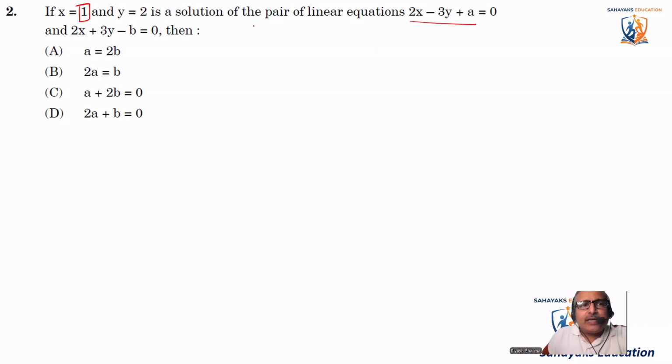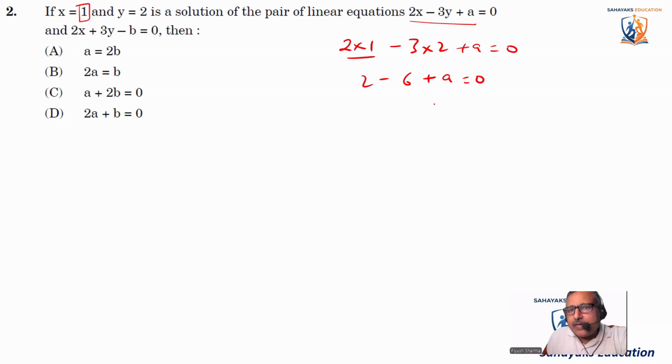So x should be 1 and y should be 2. So let's take the first equation. It says 2 multiplied by 1, x value is 1, minus 3 multiplied by 2, because y value is 2, plus a is equal to 0. So it becomes 2 minus 6 plus a is equal to 0. So from here, we get a is equal to 4. Now, in a similar way, we'll just put the values in the second equation.